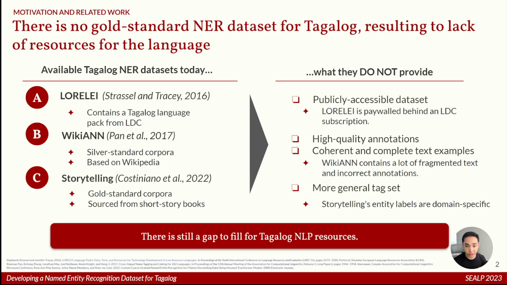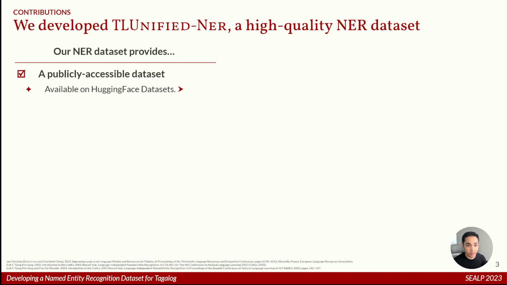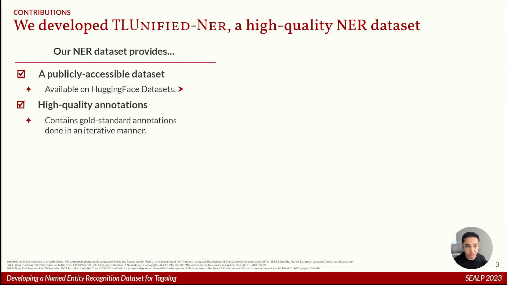We want to start with NER because it has a lot of industry and practical use cases, and it can be general purpose enough, unlike, say, text classification, to invite further study. And so we developed TL Unified NER, a high quality NER dataset. It is actually based on the TL Unified dataset, another high quality pre-training corpus that includes news reports as one of its domains. It is publicly accessible. You can access it on Hugging Face datasets or in GitHub.